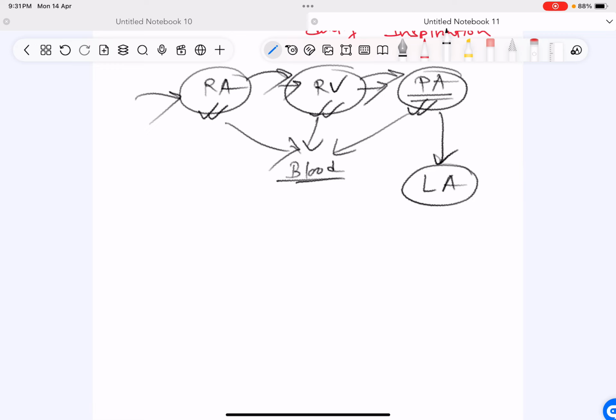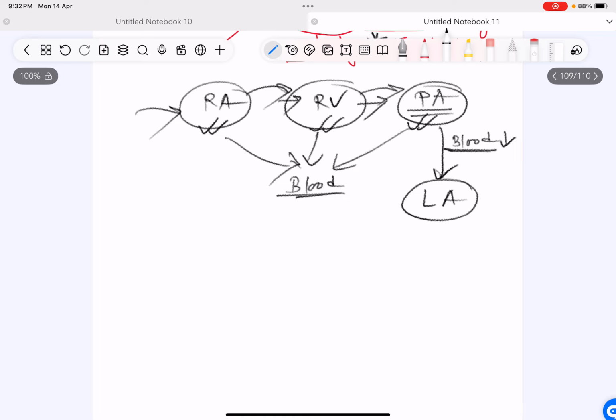But what happens during inspiration? Blood is going, but less blood is going from pulmonary artery to left atrium, because RA, RV and pulmonary artery are all holding blood.